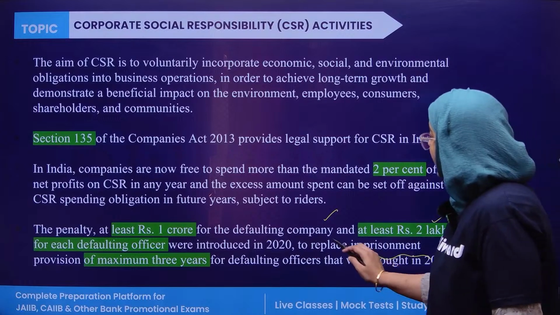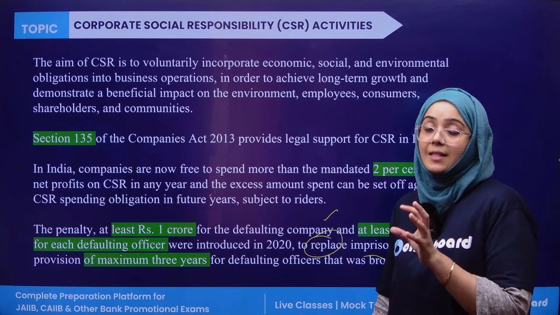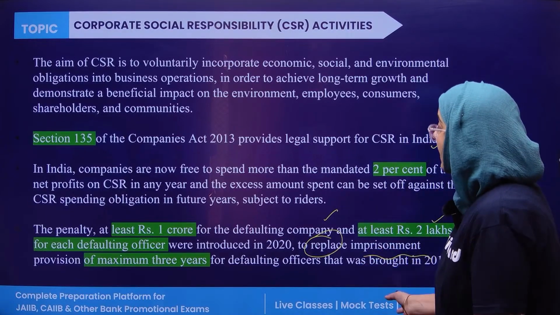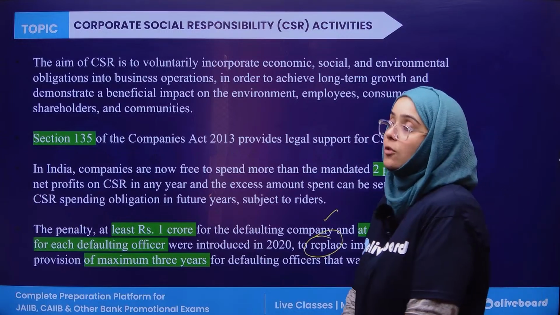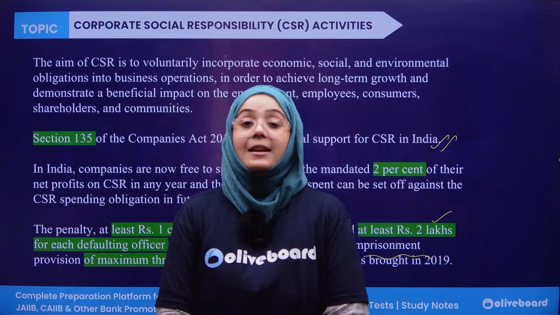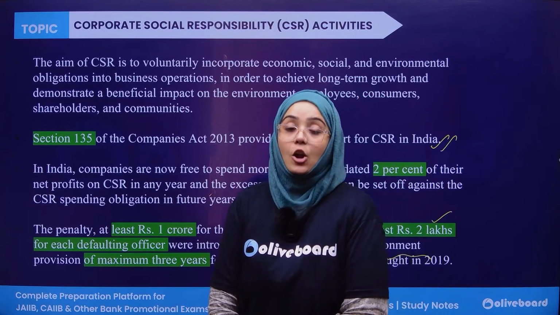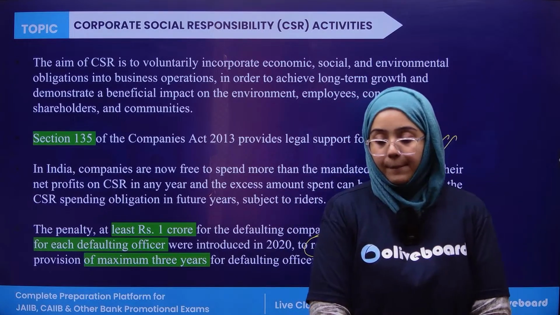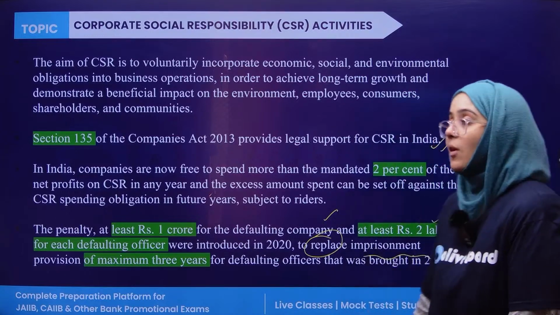Actually, it replaced the imprisonment. Earlier there was a provision that you could end up in jail for up to 3 years, but to replace this, there is now a financial penalty of 2 lakh for each defaulting officer, and there is no imprisonment. And for the defaulting company, there should be a penalty of at least 1 crore. Okay, clear? So this is corporate social responsibility.